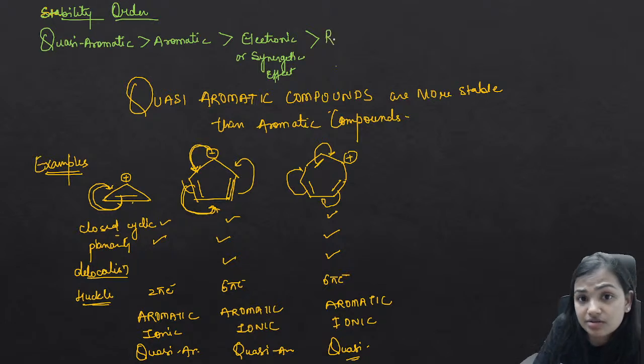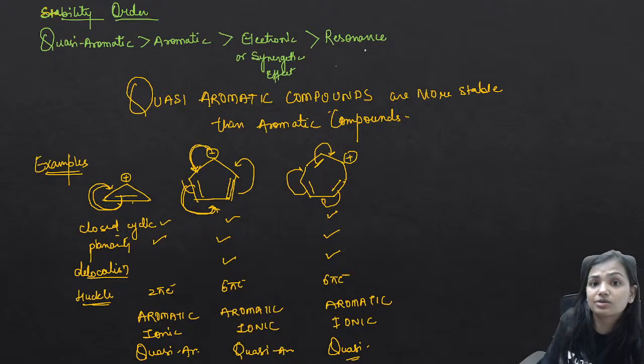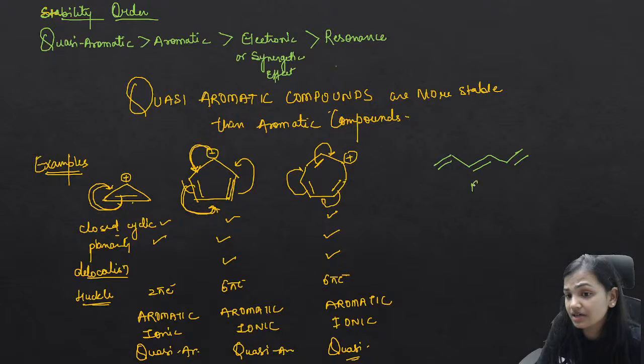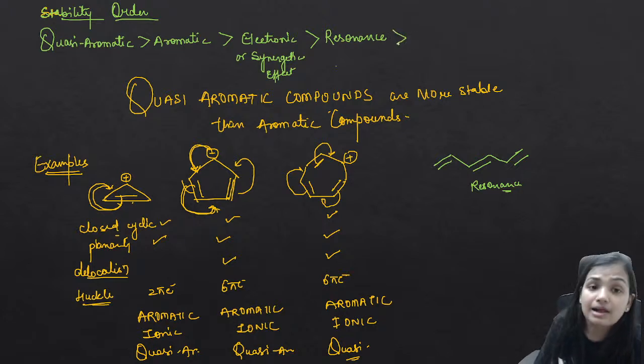Then comes your resonance. Because of the resonance there would be stability if you compare the aromatic and any of the species which has resonance. If any of the structures is something like this, then here we can see that this is not aromatic, but yes, here is a resonance. So any of the compounds which has resonance,